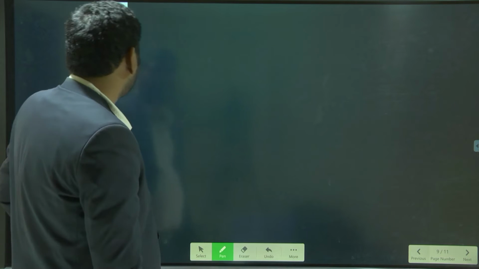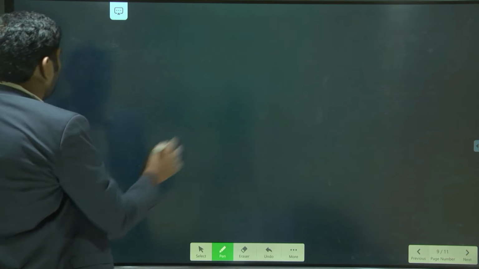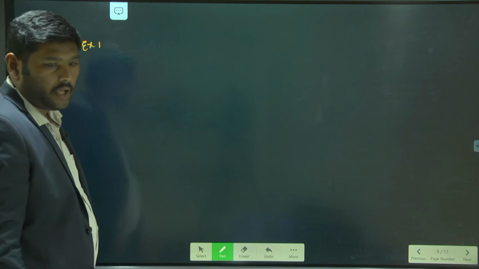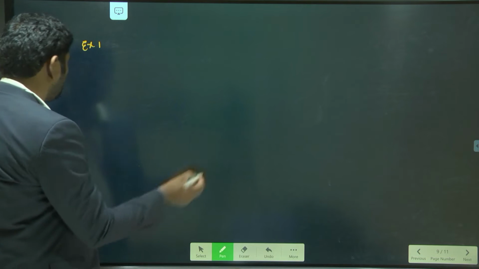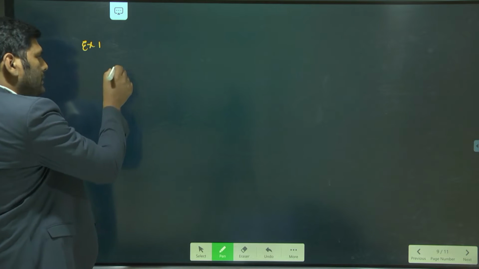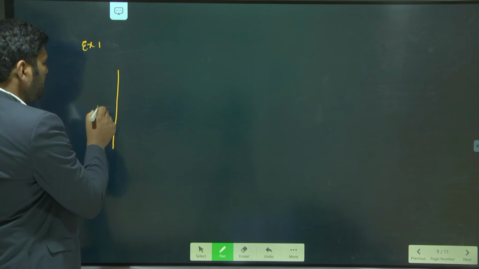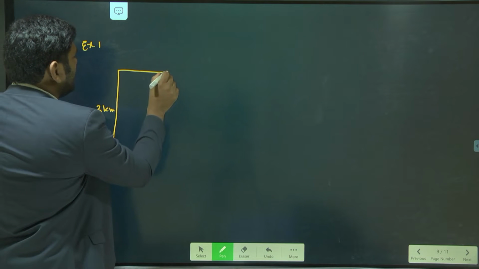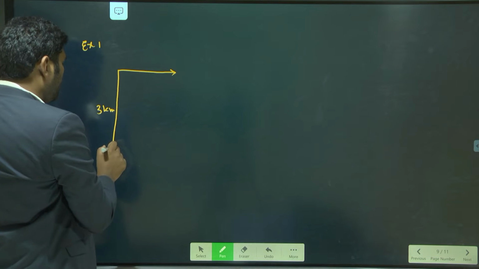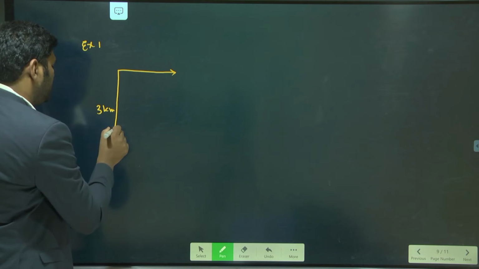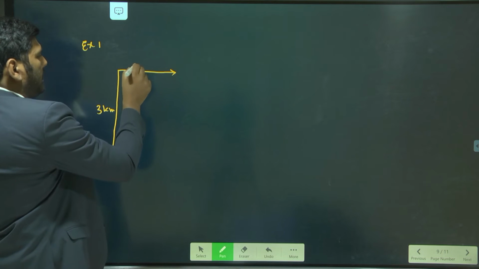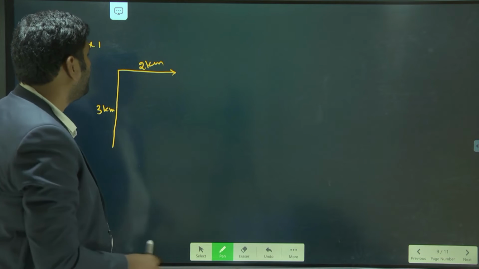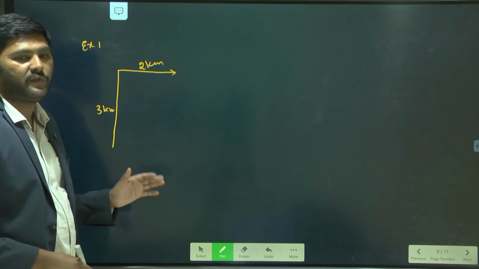Very first example, example number 1. An object traveled in the north direction for 3 kilometers, and soon after that he suddenly turned right, at a right angle, and moved for 2 kilometers in the east direction.